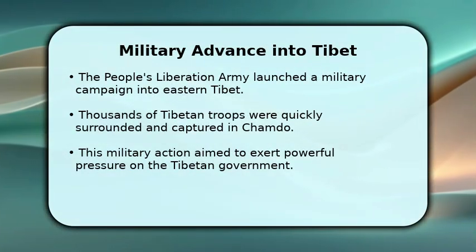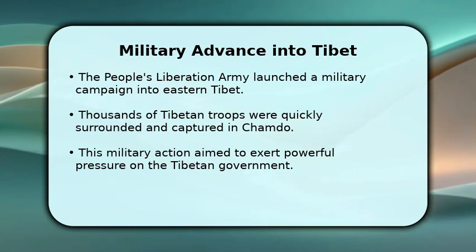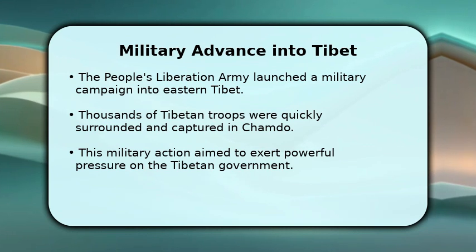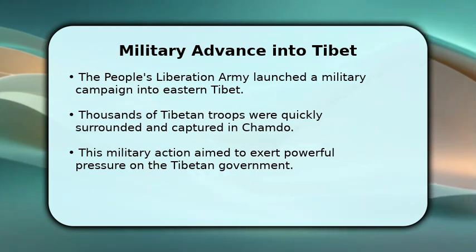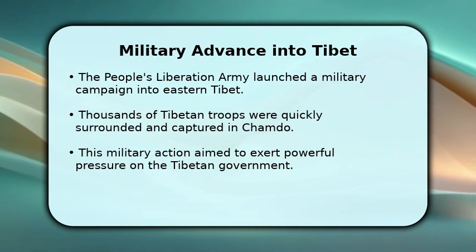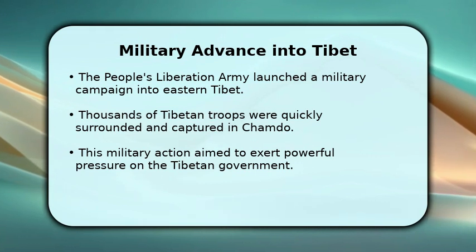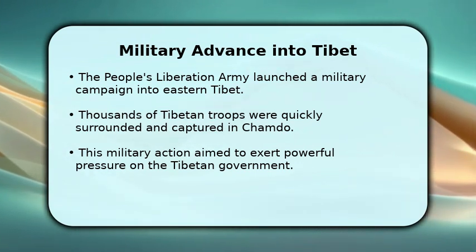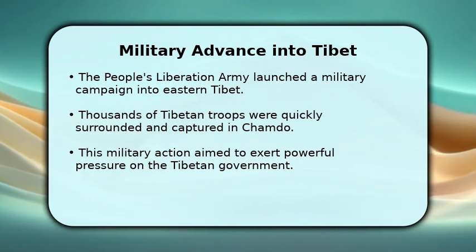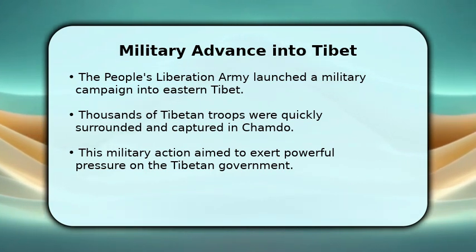Next, let's look at the military aspect. In October, the People's Liberation Army, or PLA, launched a significant military campaign into eastern Tibet. Their forces quickly surrounded and captured the border town of Chamdo, overwhelming the Tibetan army. This strategic military advance, involving tens of thousands of Chinese troops, was designed to demoralize the Tibetan government in Lhasa and compel them to enter negotiations under duress, effectively giving China a strong upper hand.